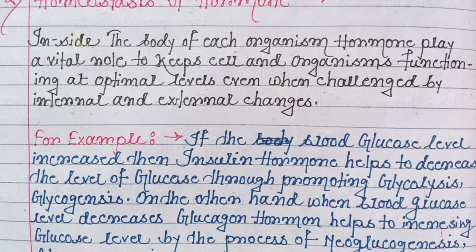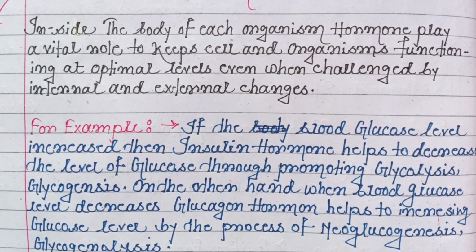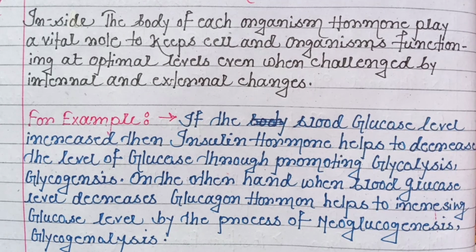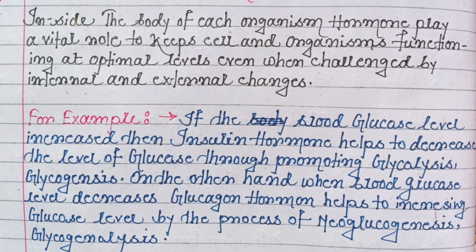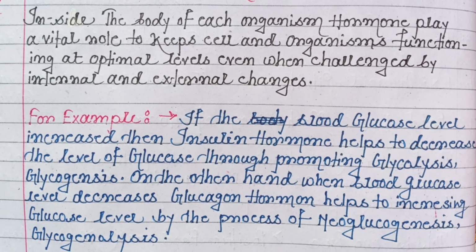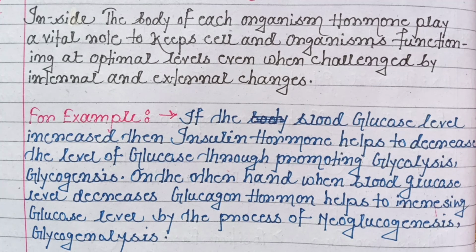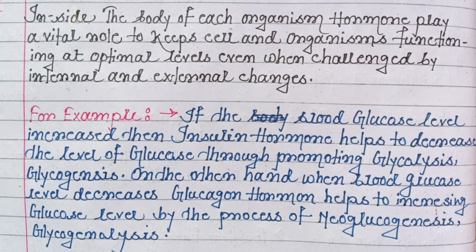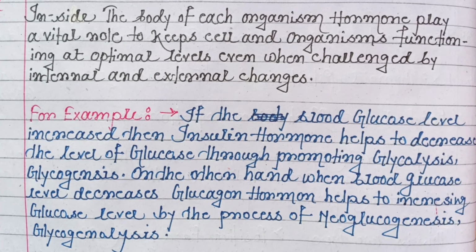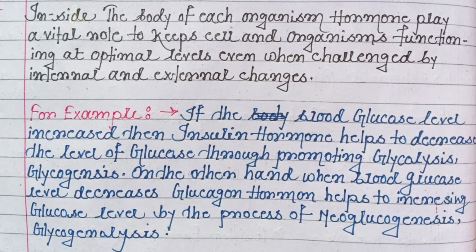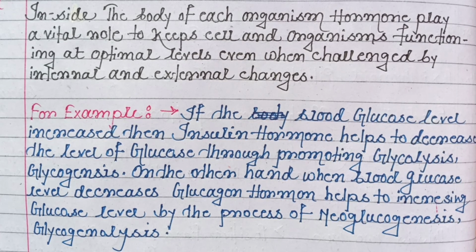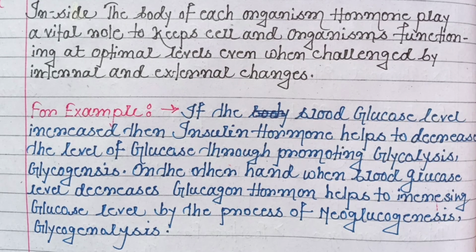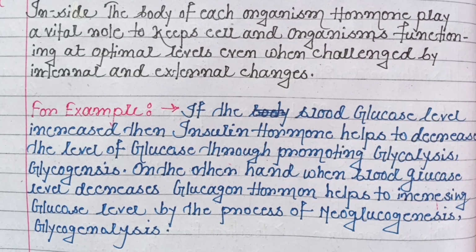On the other hand, when the body faces a decrease of blood glucose level, it secretes glucagon hormone that helps to increase the glucose level by the process of gluconeogenesis or glycolysis. That means by this homeostasis process, a hormone helps to keep the body at optimal level, both physiologically and chemically.